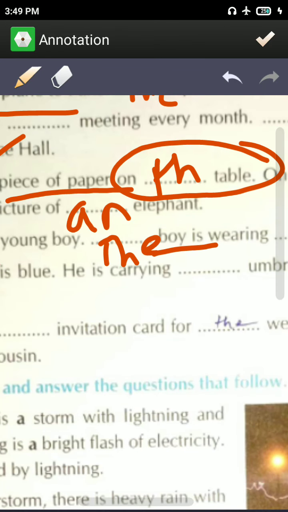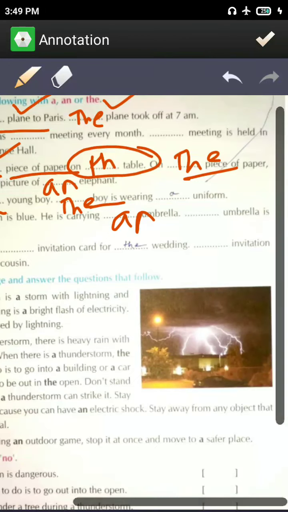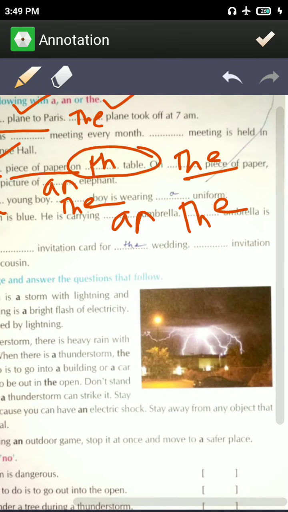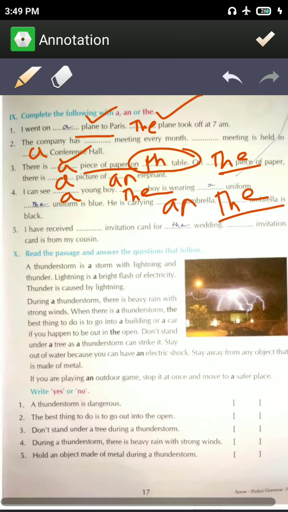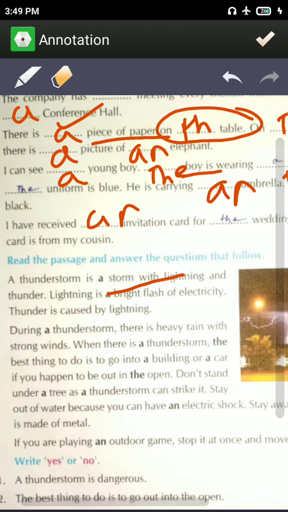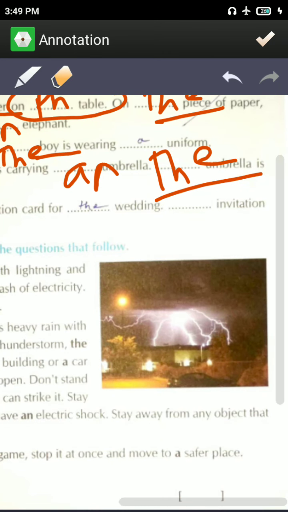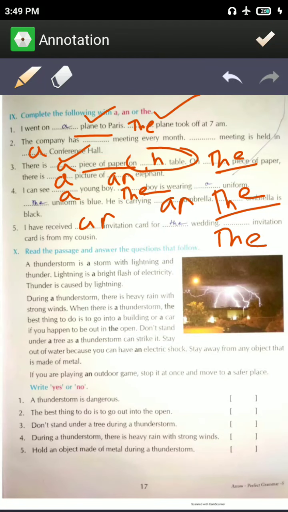So you'll say the boy is wearing a uniform. He's carrying an umbrella, and you talking about umbrella second time, then you'll say the umbrella. I have received an invitation card. Okay, and the wedding card for the wedding. Okay, the invitation card is from my cousin. So here you talking about invitation card again. So here you'll say A, or here the, because you're talking about it second time.